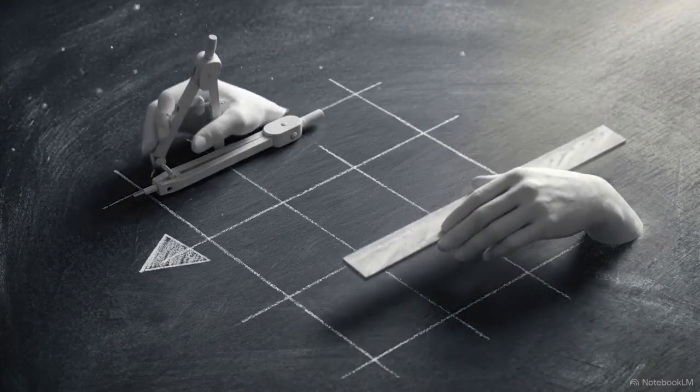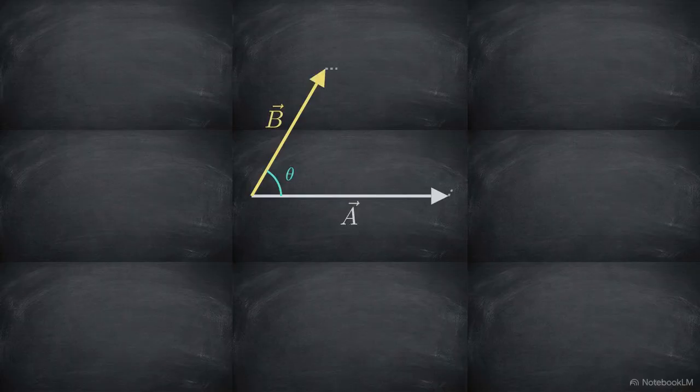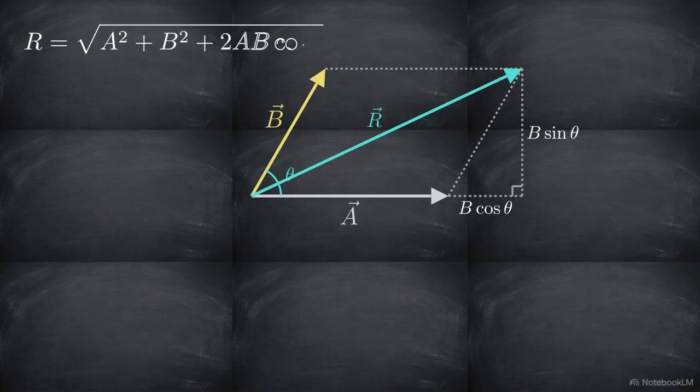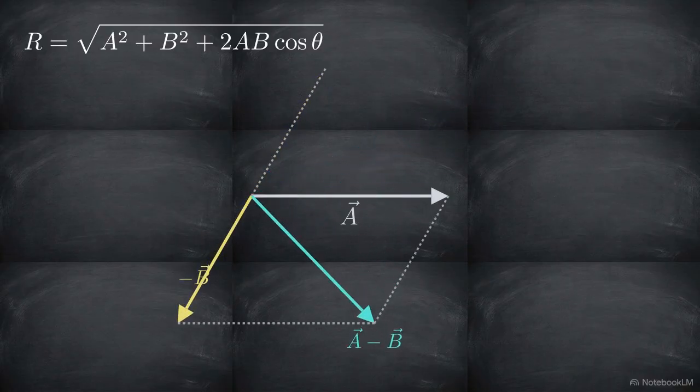The defining test that separates true vectors from scalars is geometric addition, governed by a perpendicular yields components b cosine theta and b sine theta. The Pythagorean theorem provides magnitude R, the square root of a squared plus b squared plus 2ab cosine theta. Vector subtraction follows the exact same logic. Subtracting a vector is simply adding a reversed vector, expressed mathematically as a plus negative b. By reversing vector b's direction, the angle between them becomes 180 degrees minus theta.